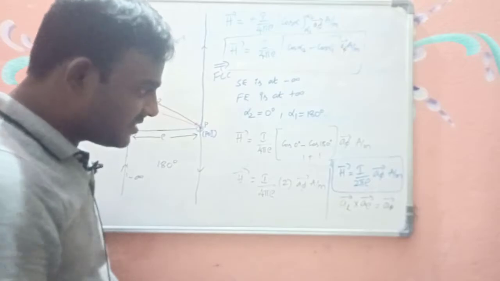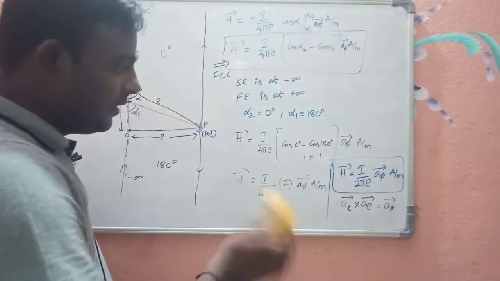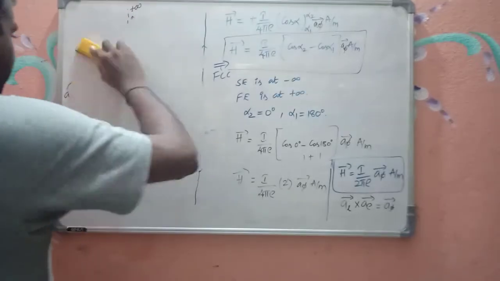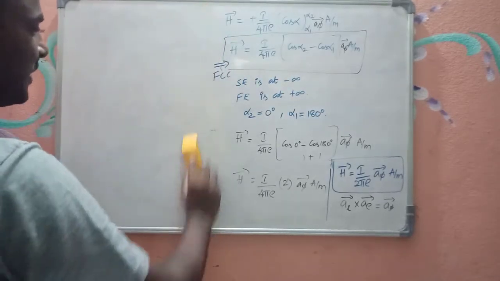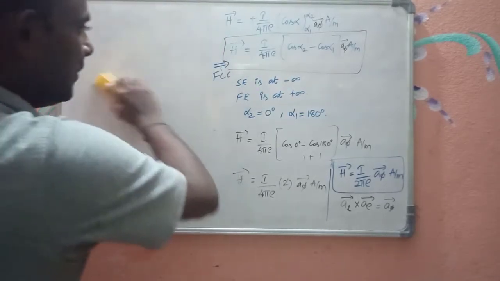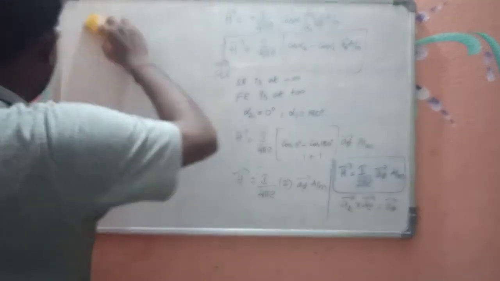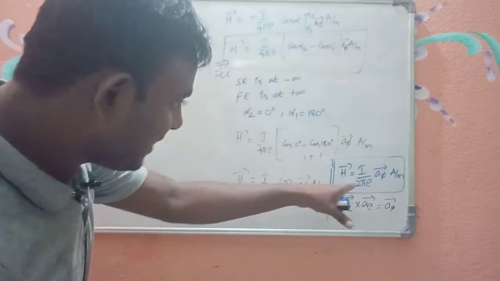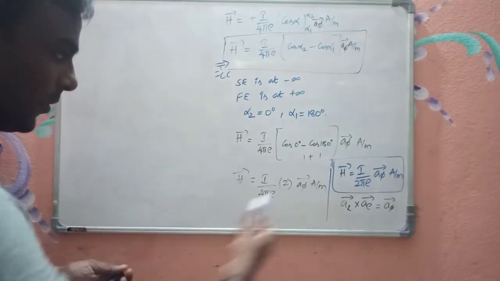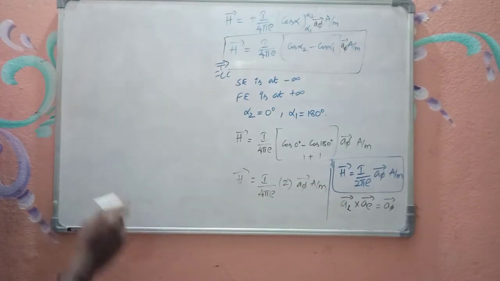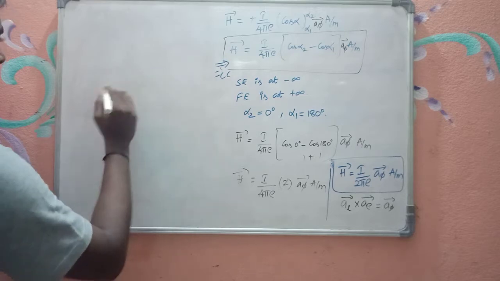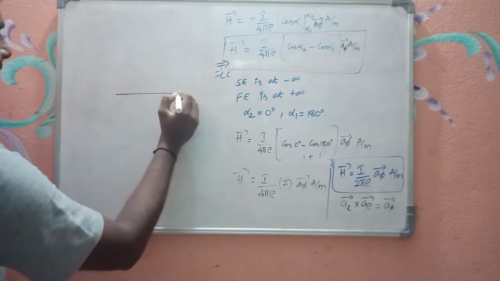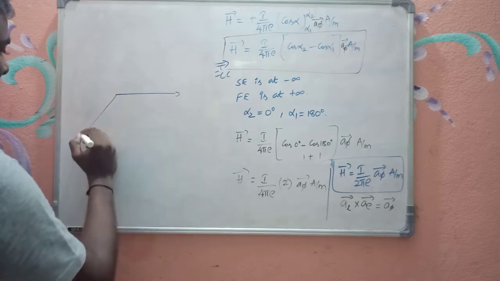So in order to understand this, I will take a small example so that I will finish off this class here. So this is a very important expression, which is the magnetic field intensity due to an infinite current carrying conductor, which is I by 2 pi rho a phi bar. Rho is nothing but the perpendicular distance. For example, when the current carrying conductor, consider the axis like this.